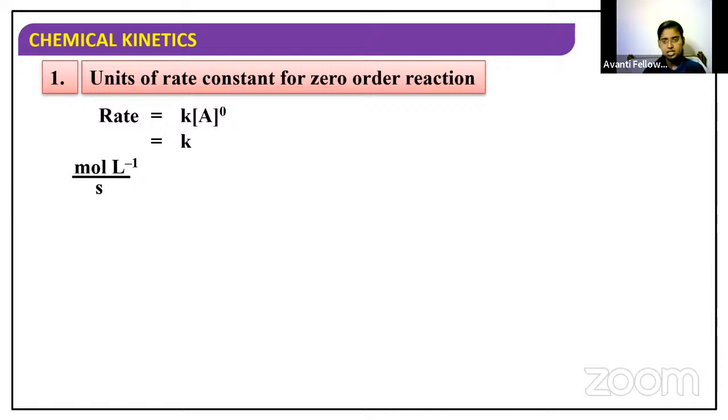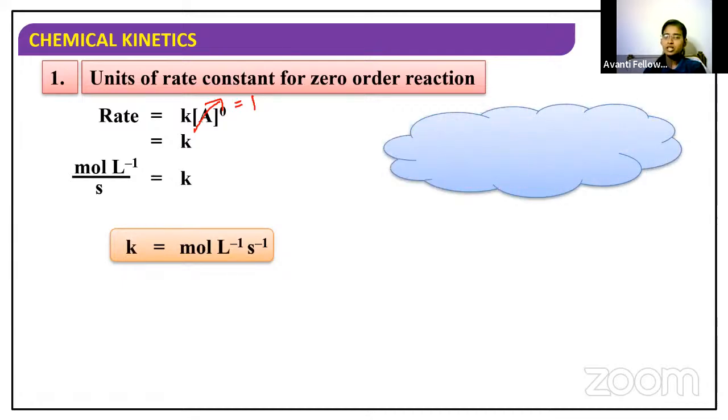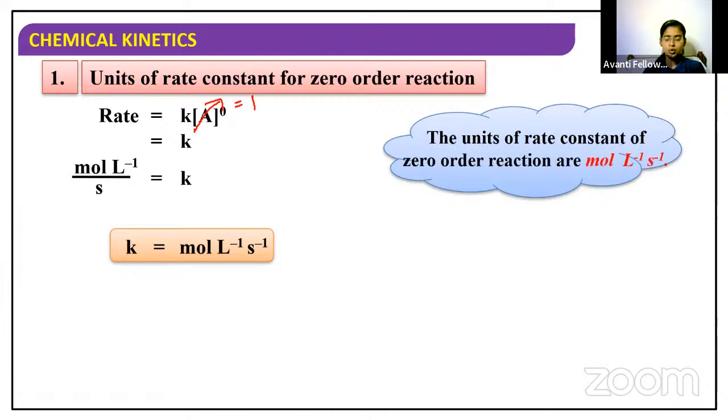The unit of concentration is mole per liter, and the unit of time is second. So mole per liter per second is the unit for rate, and that is equal to K, because anything to the power 0 will go to 1, no? So the unit is coming out to be mole per liter per second for zero order reaction.